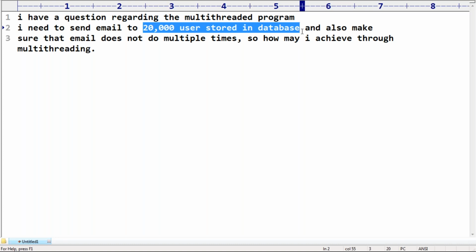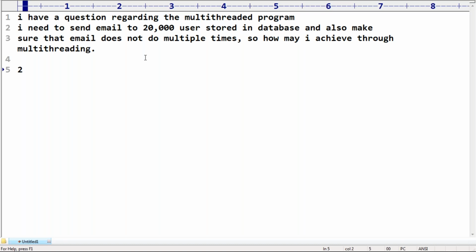What you can do is, once you get the mail IDs from the database, divide those mail IDs into multiple parts. Maybe 2 times 10,000, or 4 times 5,000, something like that.